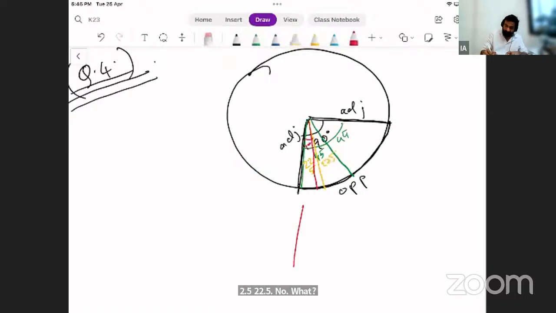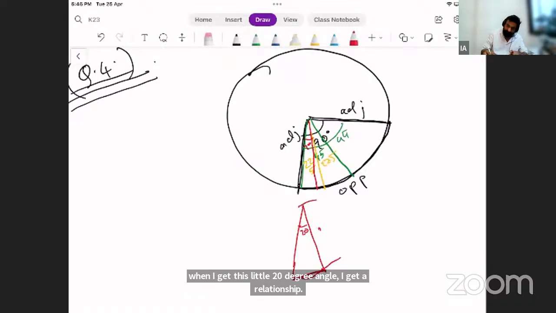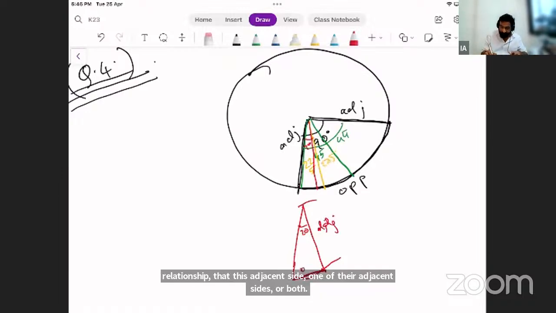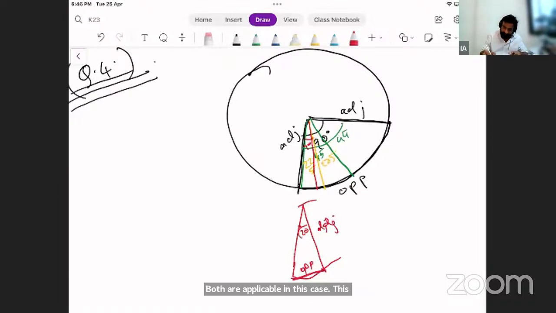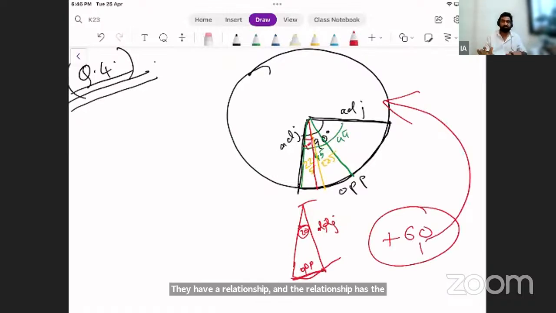So when I get this little 20-degree angle, I get a relationship. This adjacent side, one of the adjacent sides, or both are applicable in this case. This opposite side and this angle, they have a relationship. And the relationship has the word 60 because the 60 is derived from the circle only.